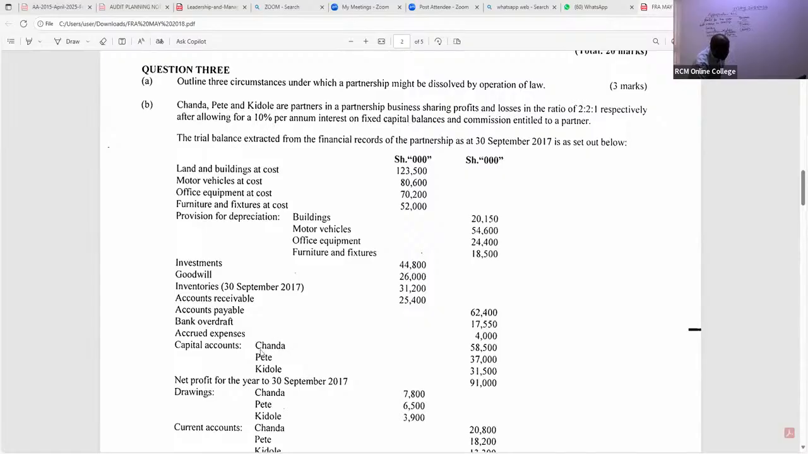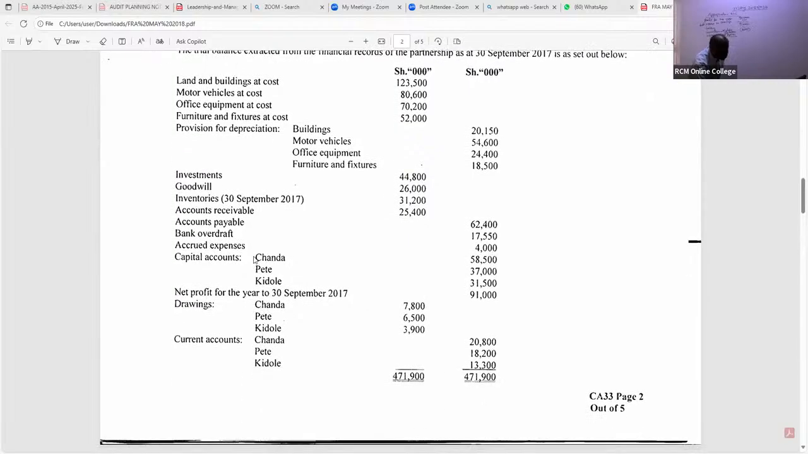When you come to capital accounts, we have Chanda 58,500. You can either aggregate them or do them separately. So Chanda is getting 10% of 58,500. Pete is getting 10% of 37,000. Then we have Kidole, who is getting 10% of 31,500. So what amounts do we have here? We have 5,850 in brackets, 3,700 in brackets, and 3,150 in brackets.